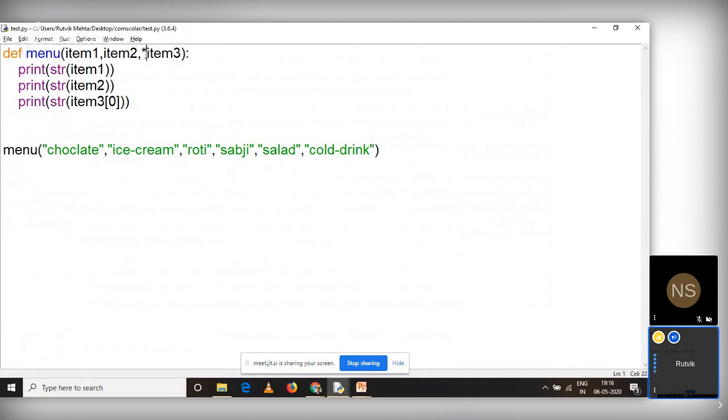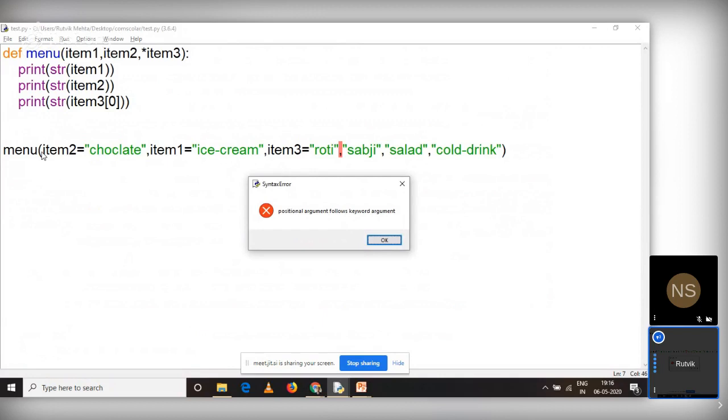Now, how can you define keyword parameters? It's very simple. When you are passing arguments, you will say item 2 is equal to chocolate, because you can interchange the sequence in keyword parameters. Item 1, let me say it is ice cream. And what about item 3? I can say item 3 is equal to something like roti, sabzi, salad, cold drink. Whether it is going to work or not, let us just try it. Let me run this function, and it is giving me an error. This is not a valid case.